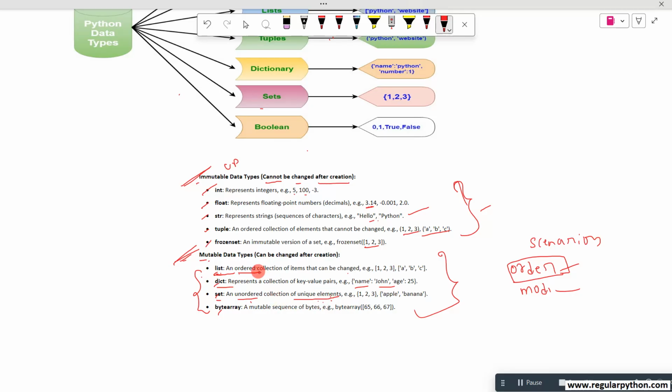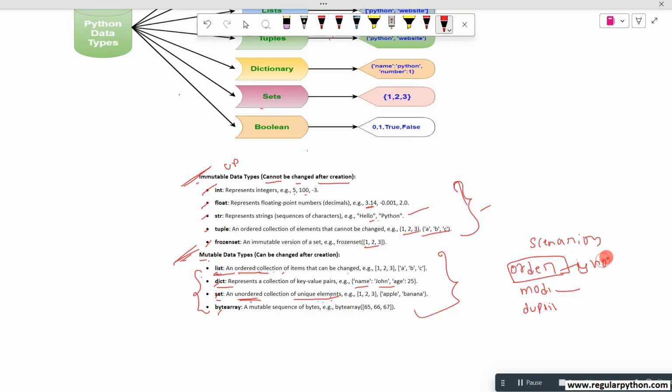If you want the order you have to select the list. If you don't want the order, then you have to select the set. Simple. So in this scenario, one more feature: I don't want duplicates, and order is not required.